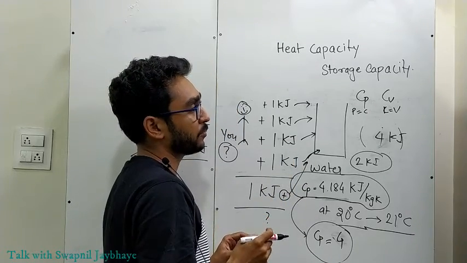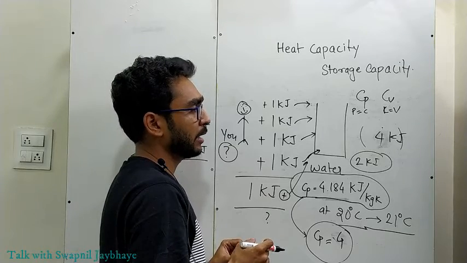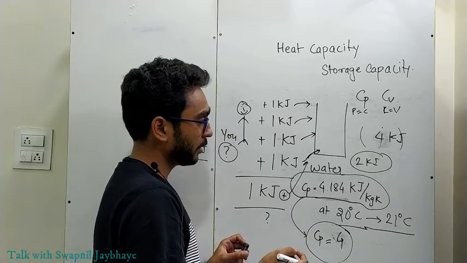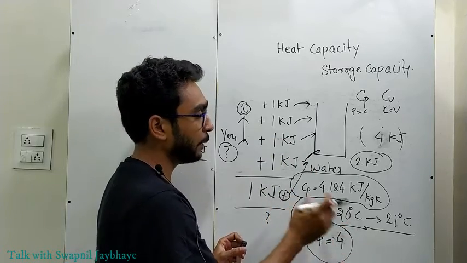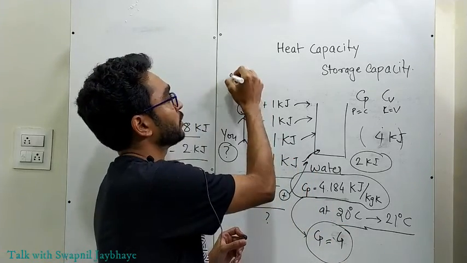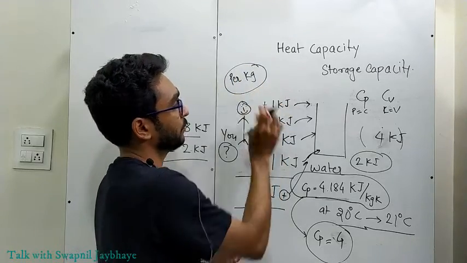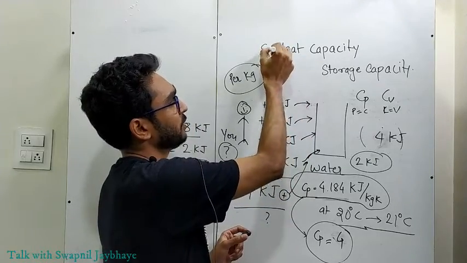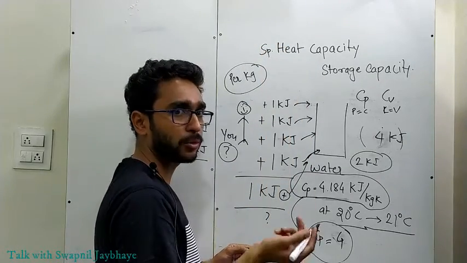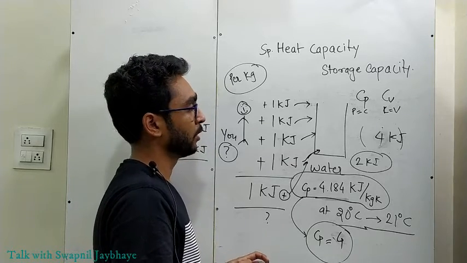What is the significance of this heat capacity or storage capacity? One more thing: if you are calculating this heat capacity at a particular temperature per kg, for 1 kg, it becomes the specific heat capacity. This is the only difference between heat capacity and specific heat capacity.